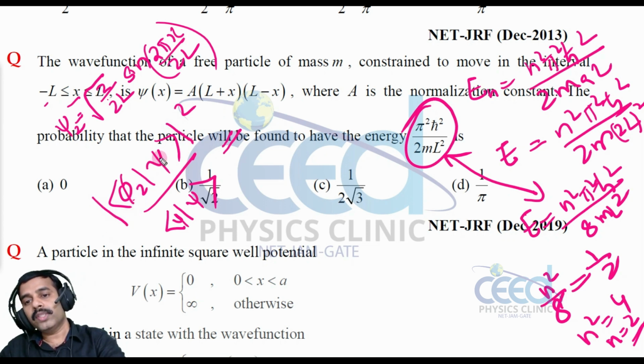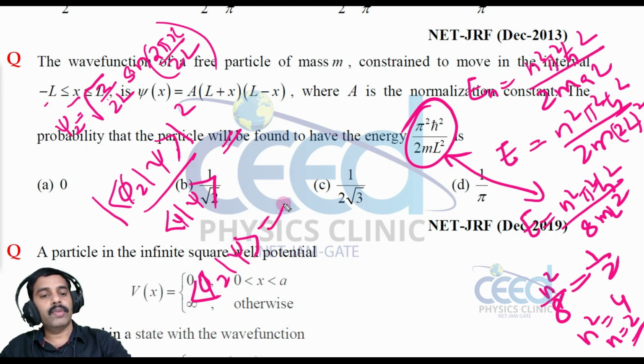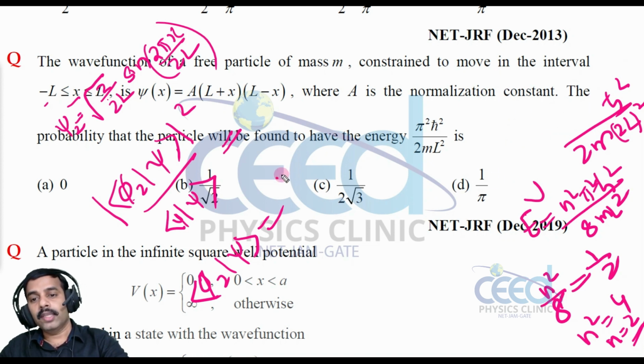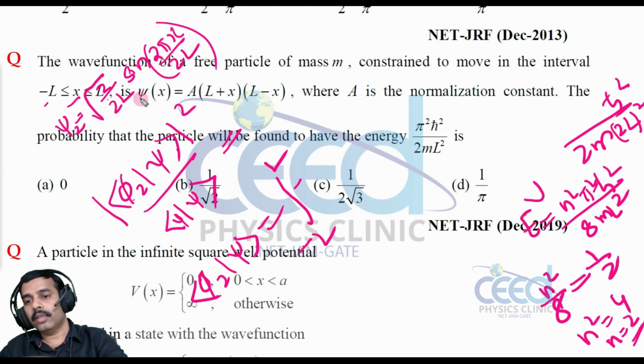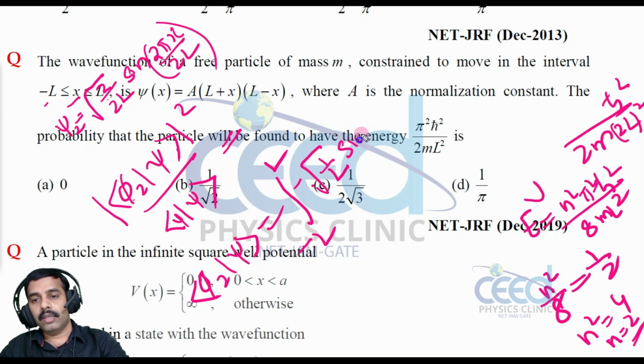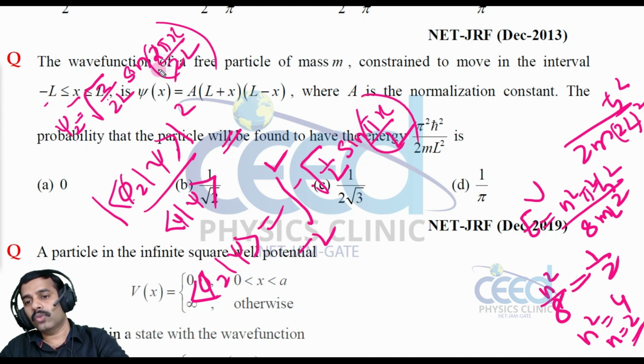Let me solve this integral of ψ2 ψ, then we can substitute there. In the interval minus L to L, ψ2 is minus 2 by root 2L, that is minus root(1/L) sin(πx/L), right? So we can cancel this 2.